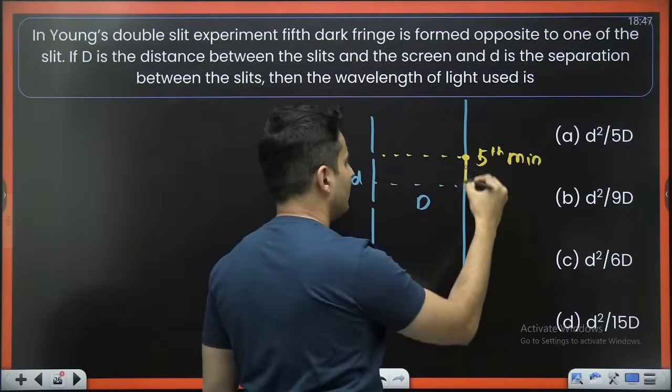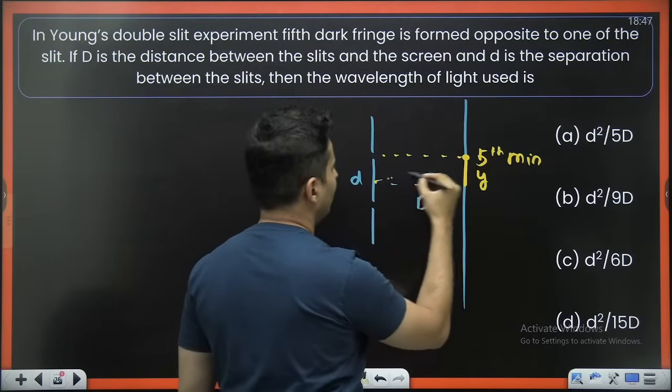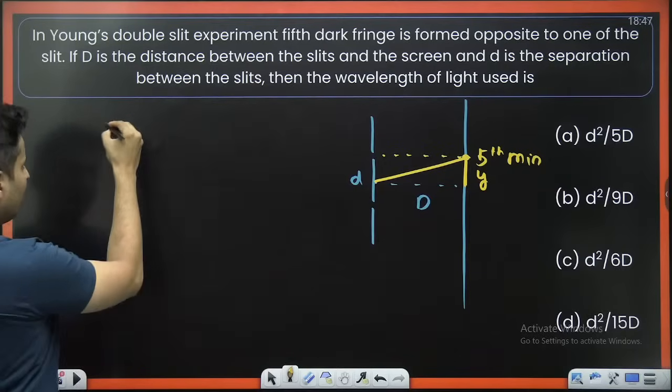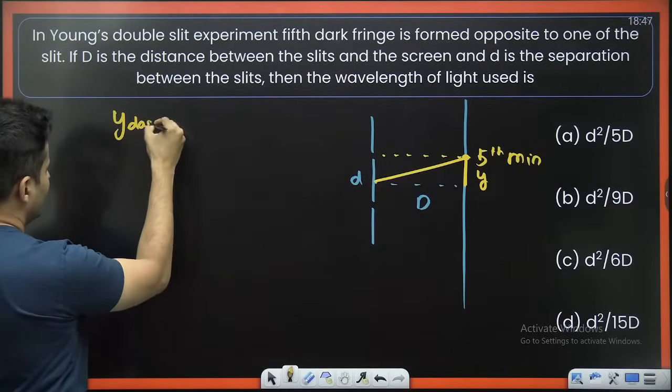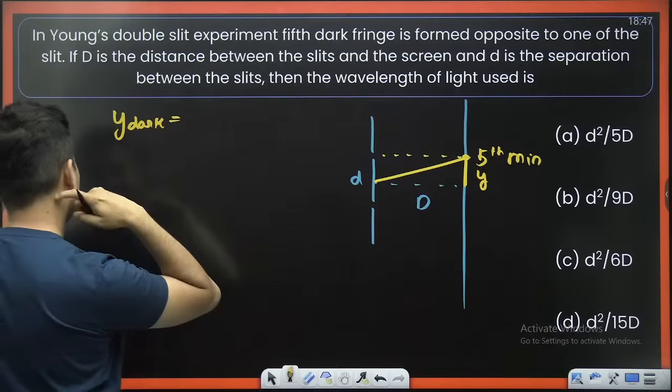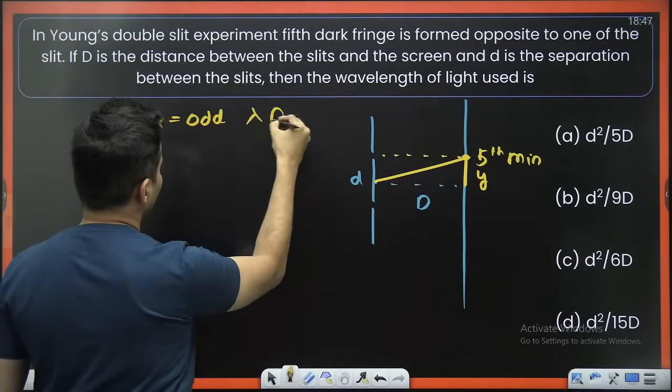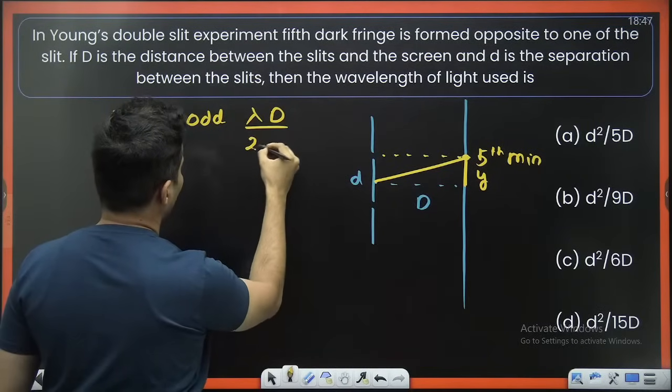So now this is the y coordinate, right? And any dark fringe is basically given by an odd multiple of lambda D by 2d.